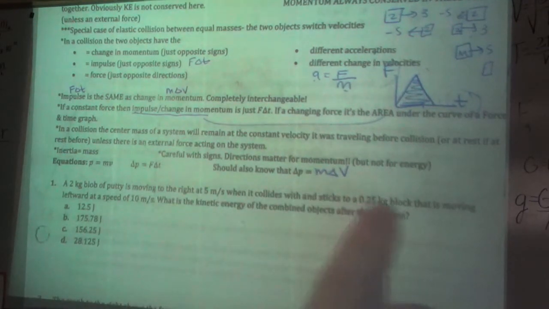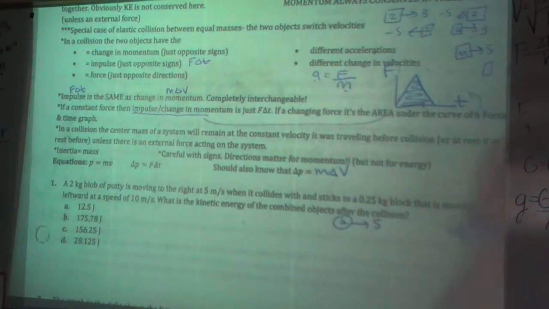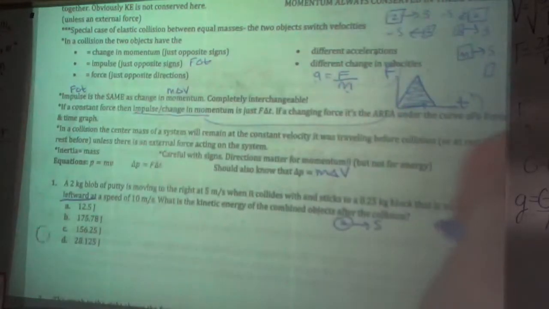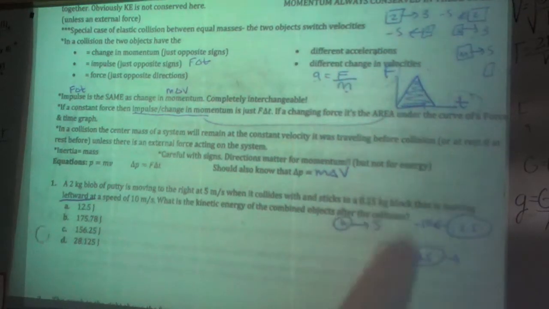Alright, number 1, we've got a 2 kilogram blob of putty moving to the right at 5, and it collides and sticks with another block that's moving leftward. This is a collision. Draw your before and your after picture. This one is going leftward, so put a negative sign, otherwise you get it completely off. They stick together, so I'm going to assume it goes this way. It doesn't matter because I'm going to find out in a second.